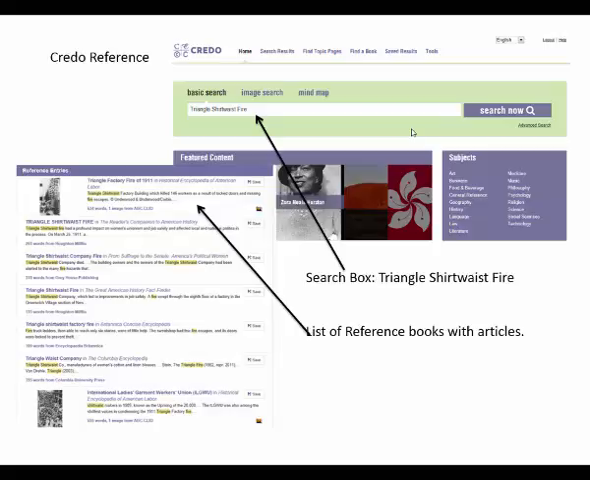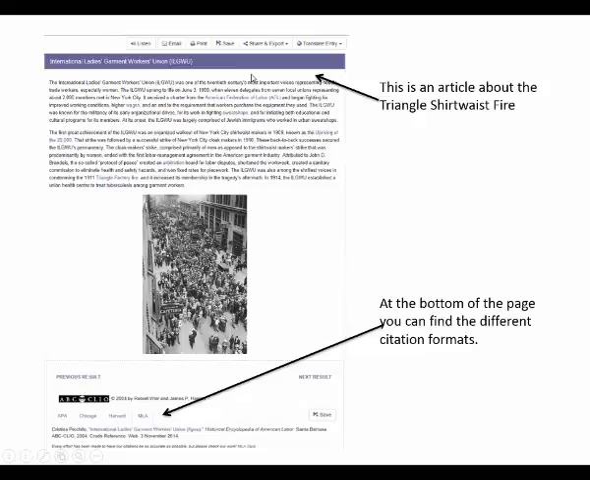This is the Credo search page. Here at the top, in the box there, I typed in triangle shirtwaist fire, and over here on the left is a list of all the books that had information about the Triangle Shirtwaist fire. When you want to look at one of these, you're going to click on the title.